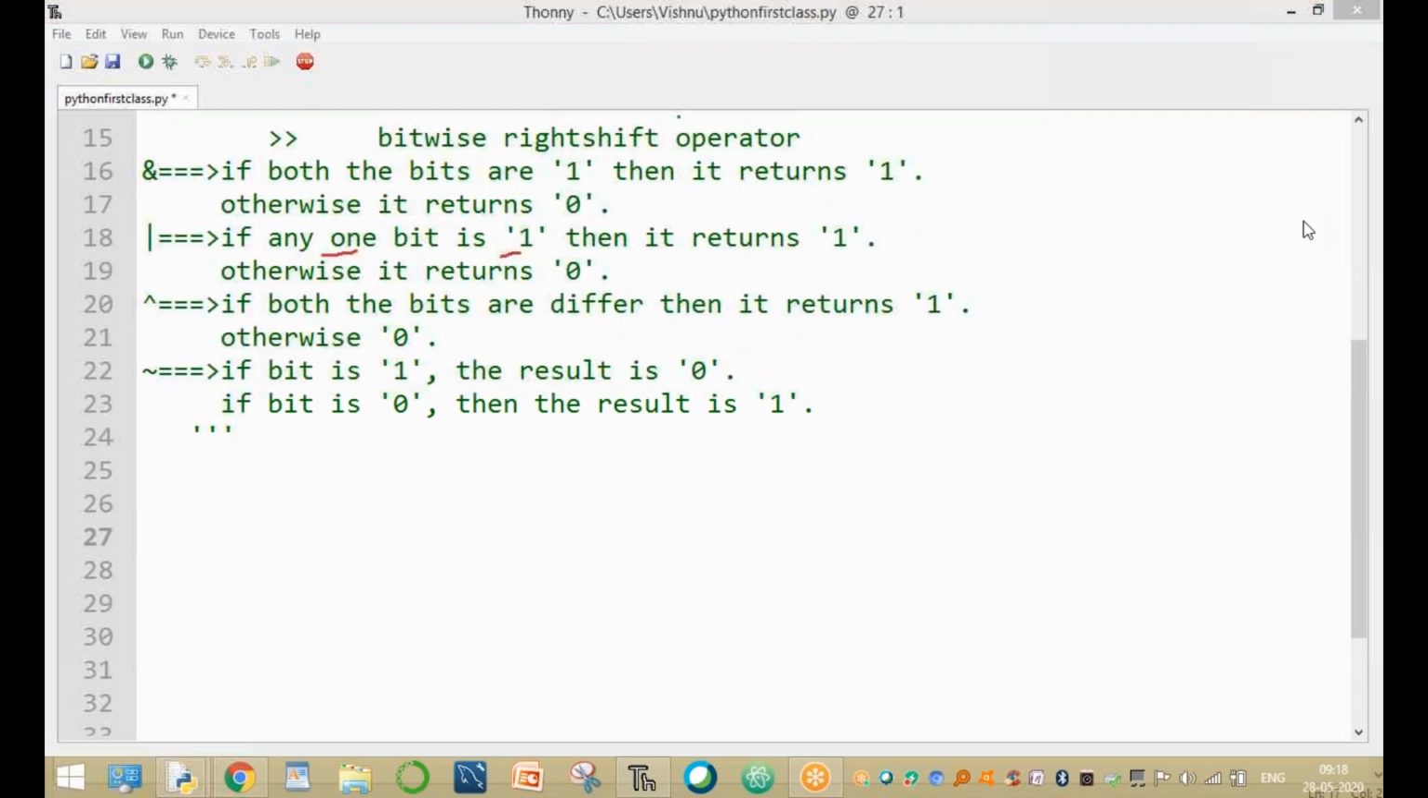Symbol. Clear, guys? Up to here, all of you clear? Right, Kiran? Sharon? Okay.